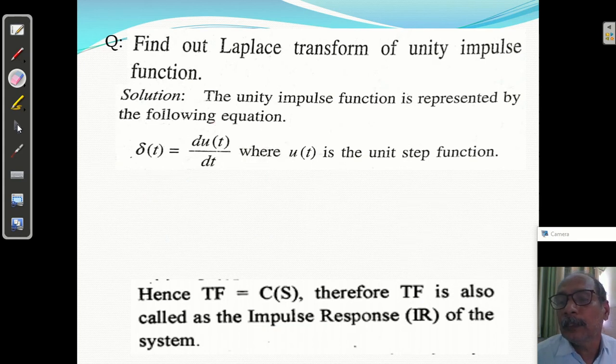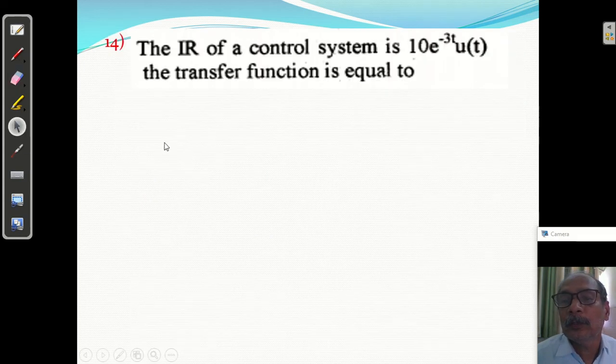Next question I'm going to discuss, question number 14. The impulse response of a control system is 10 e raised to minus 3t u of t. The transfer function will be the same.